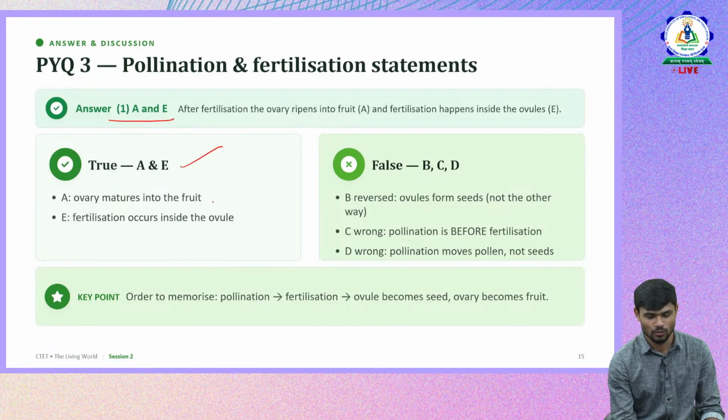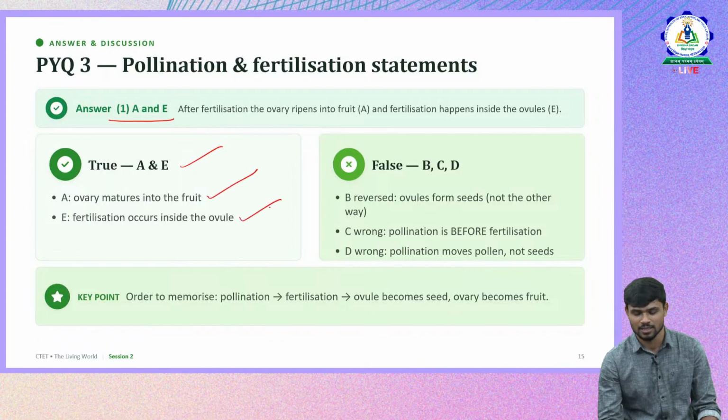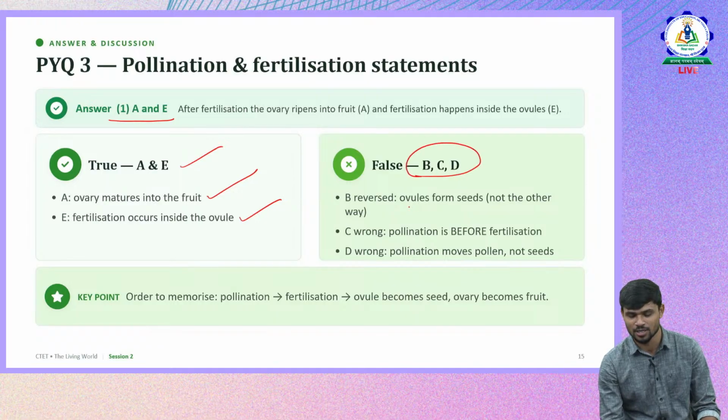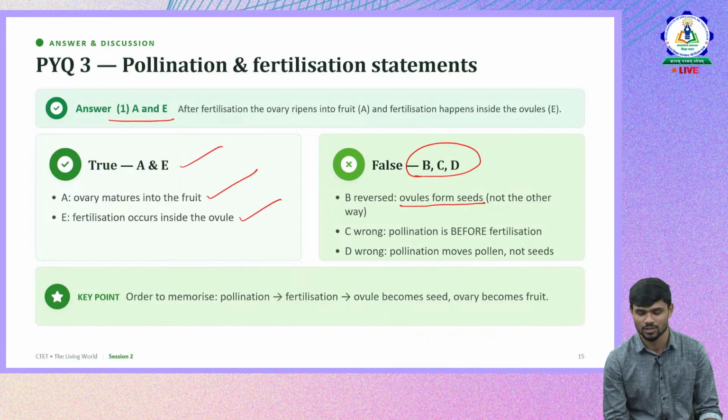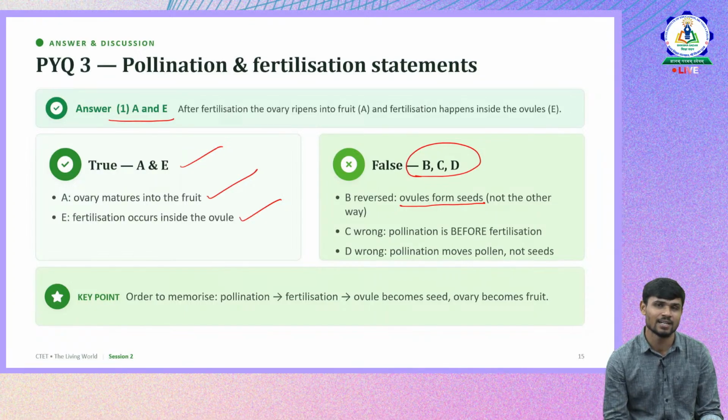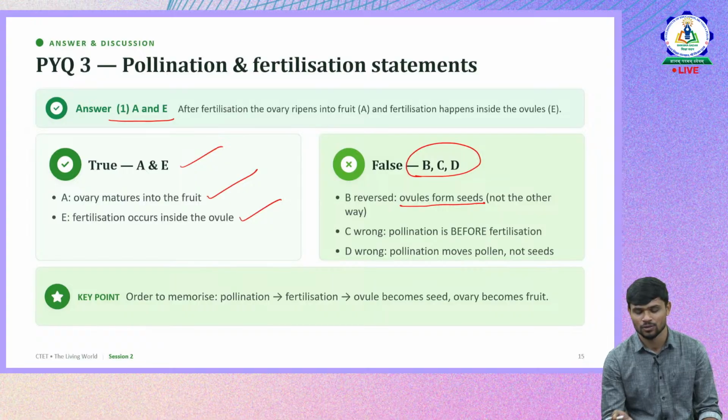Ovary matures into fruit, and fertilization occurs in the ovule, whereas the other options like B, C, D are wrong. Why are they wrong? Because ovules form seeds. Definitely wrong. In the option it is given that seeds will form ovules. This is how confusions are created in the questions, so we should be very careful while reading the questions.